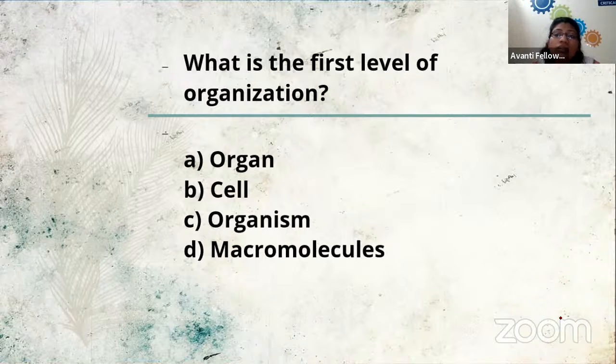Great. So the first level of organization, as we have discussed, is the macromolecule. We start our organization with a macromolecule. When we have macromolecules, they combine together and form a cell. Then cells lead to the formation of tissue, tissue to the formation of organ, and organ leads to the formation of organism. So the first level of our organization is the macromolecule.